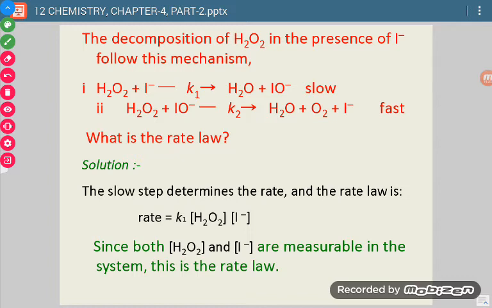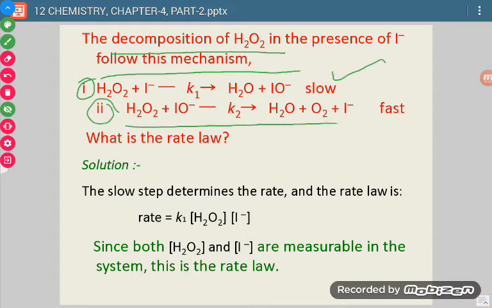Now the first example, we are given the decomposition of H2O2 in the presence of I negative. So the mechanism is, in the first step this thing happens and this step is slow. In the second step this happens and it is fast. Now here K1 denotes the rate constant for the first step, K2 denotes the rate constant for the second step.